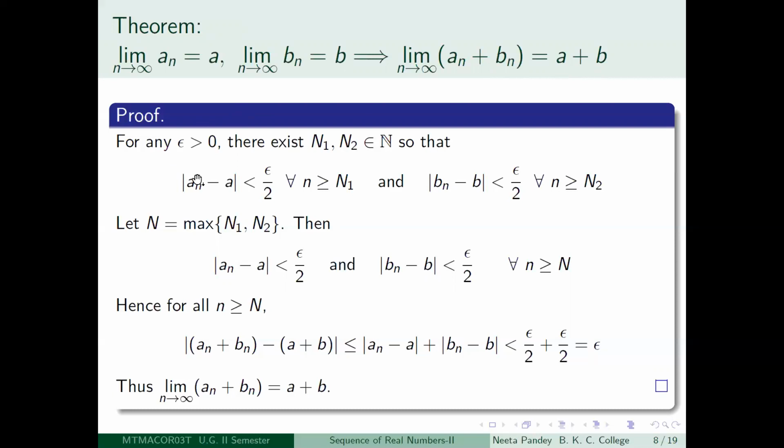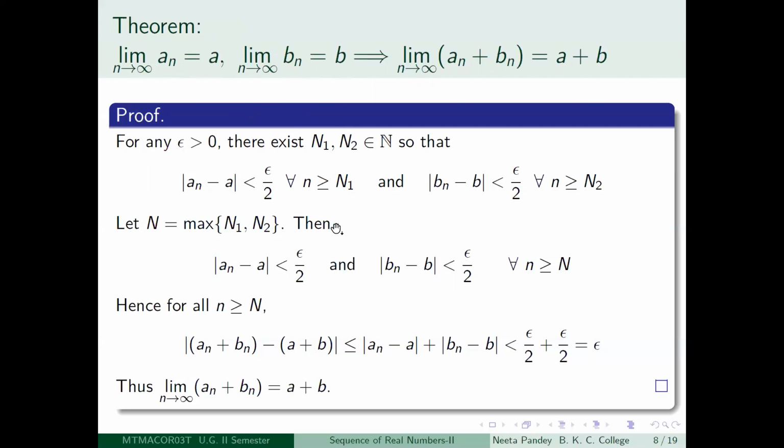So how will we proceed towards it? We have something in hand. We know this limit exists and this limit exists. So using the fact that these two limits exist, we will get that capital N. So let us see. Suppose we have epsilon greater than 0. Then since limit n tending to infinity a n is equal to a, I will be able to get a positive integer capital N1, so that modulus of a n minus a is less than epsilon by 2 for all n greater than or equal to n1.